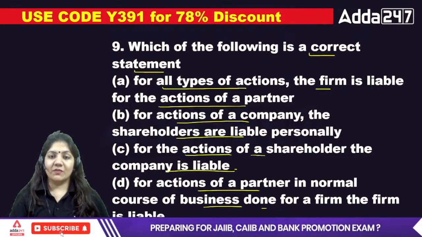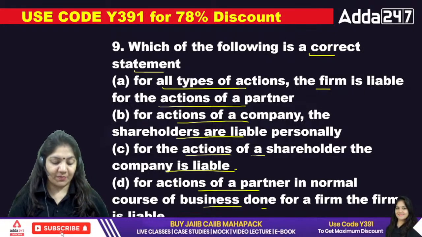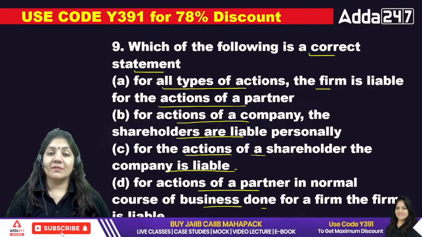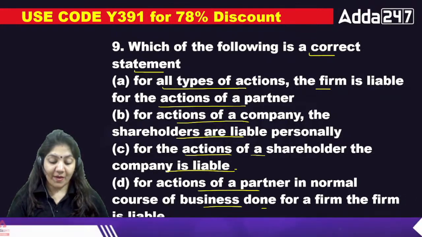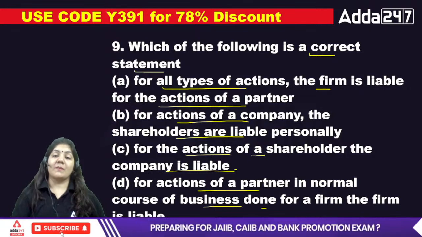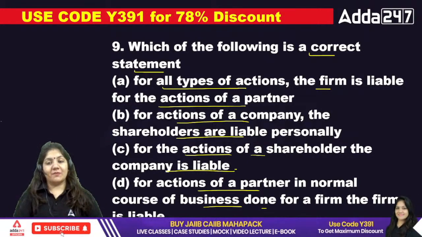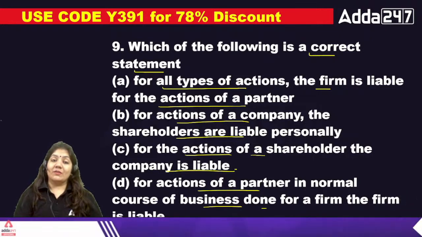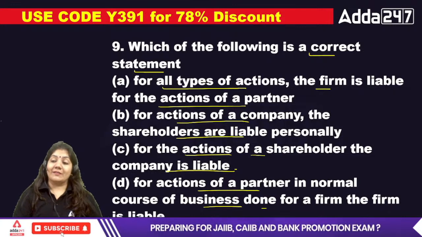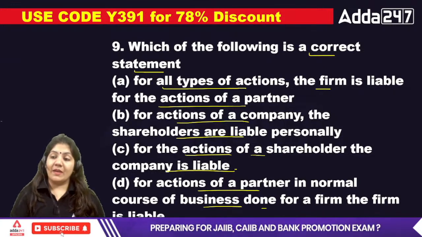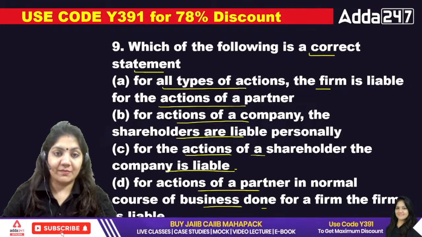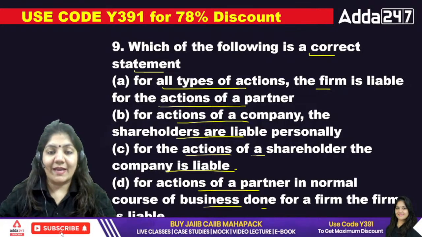As we know, if we talk about the partnership, the partnership form exists with the partners. If the partners are there, the partnership form is there. If the partners are not there, then there is no existence of the partnership form. But for the company, as we know, the company has a separate legal existence. So tell me the exact answer of this one.